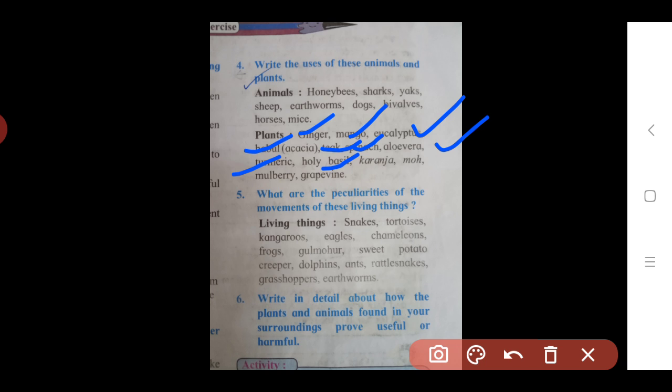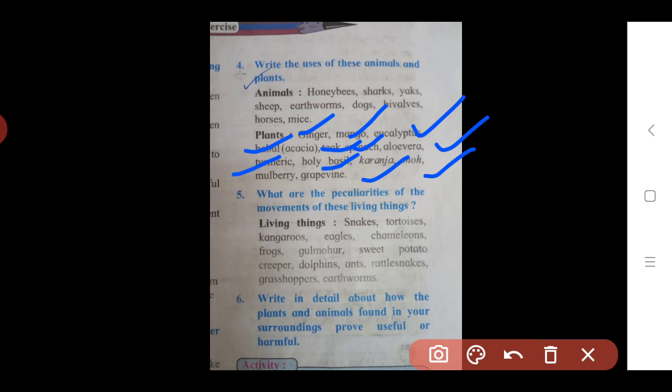Then next one is karanja. Karanja is the next plant. This plant has medicinal use, it is used for medicinal purposes and also for the production of biodiesel. The next is mahua. This plant has medicinal use, it is used for medicinal purposes and also as a fuel.